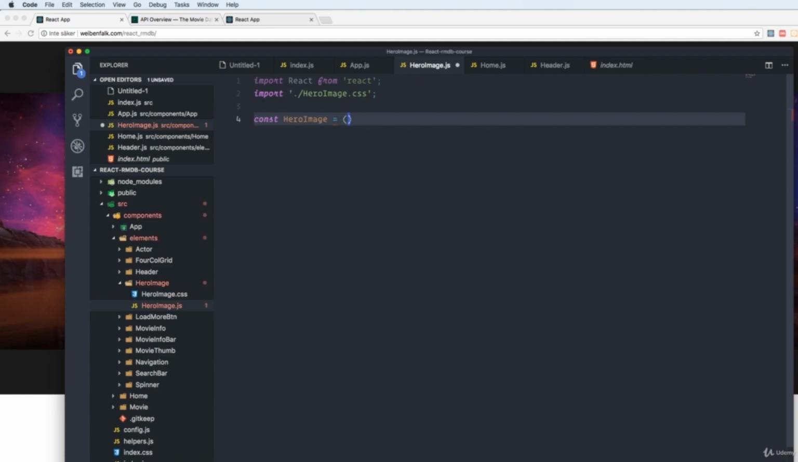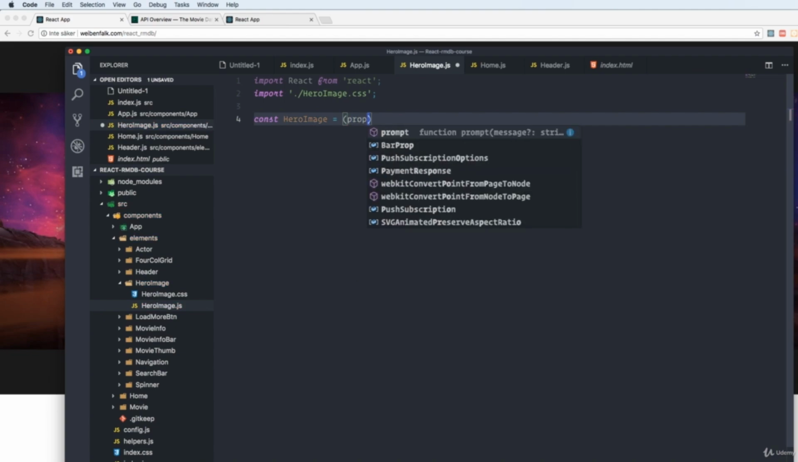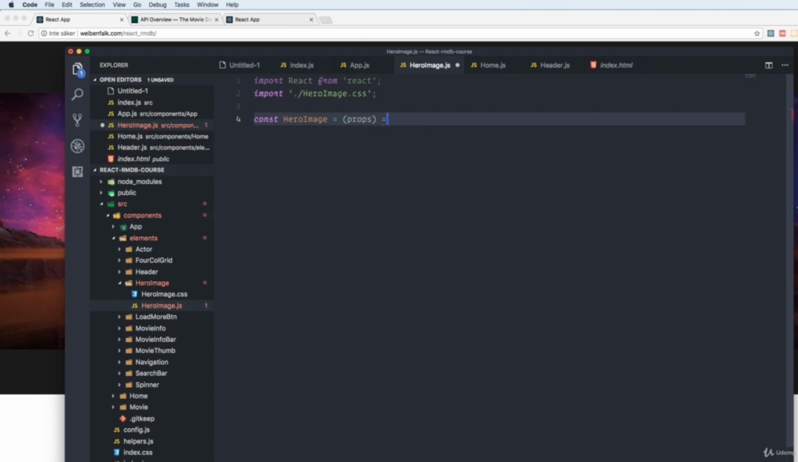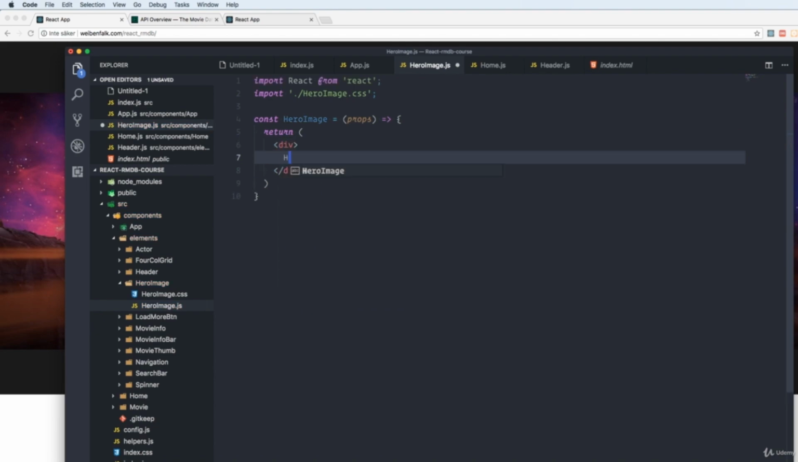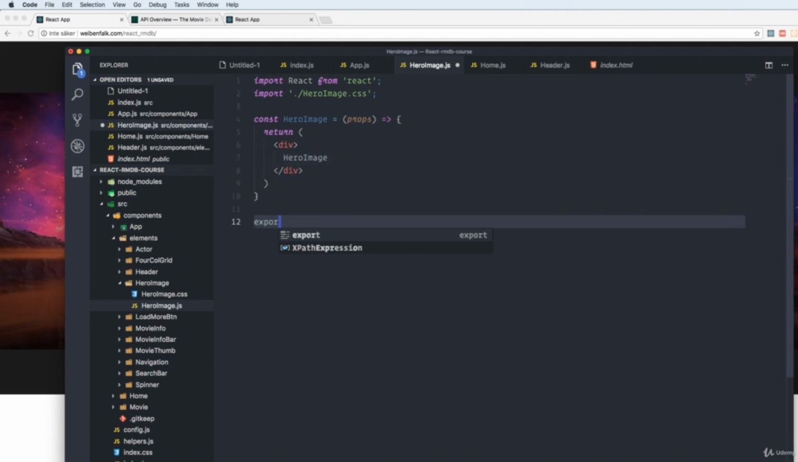And for this one, we are going to receive props. And props, we're going to talk about that in the next video. So just for now, write props inside a parenthesis, and we talk more about that later on. We will return something, and for now we're just returning a div that says hero image. We export it as well, like this. And this is good for now, it's enough, so we go on to the next component.